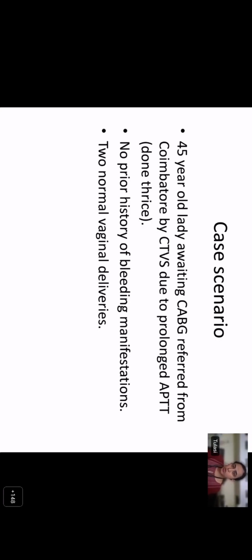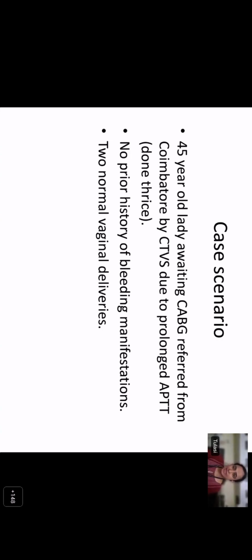On the other hand, the intrinsic pathway starts with contact activation and activation of factor 12 to 12A, and 12A converts 11 to 11A, and 9 to 9A, and 9A in the presence of its cofactor, factor 8, activates factor 10 to 10A. The remaining part from 10A onwards is common for the extrinsic and the intrinsic pathway and is also called the common pathway. Now, there were some questions raised which were not explained by this coagulation cascade.